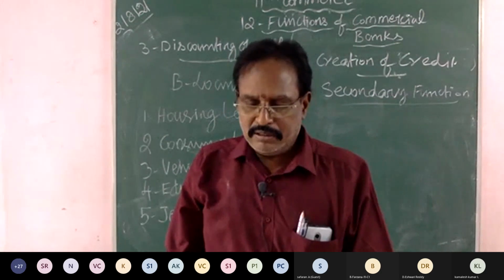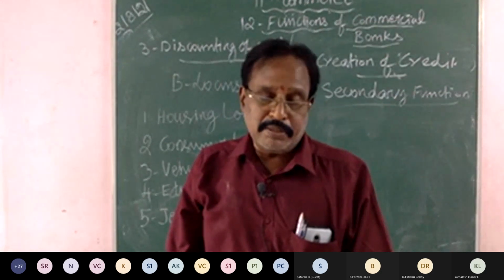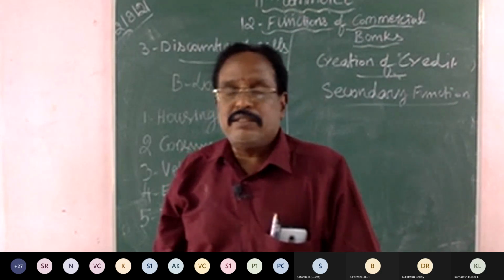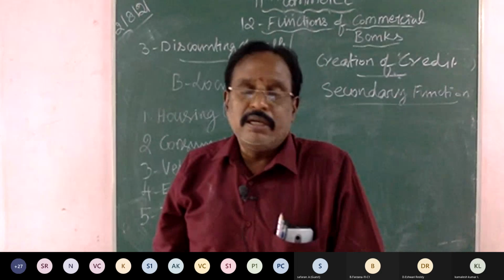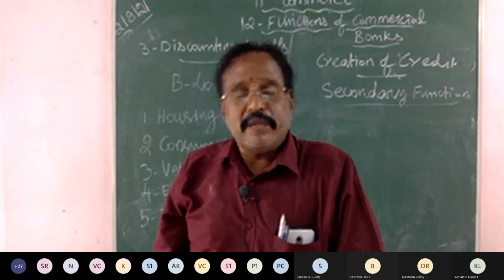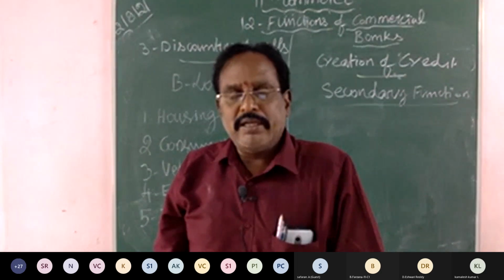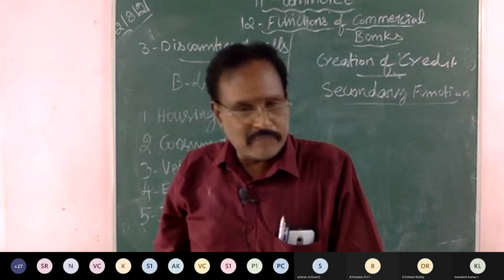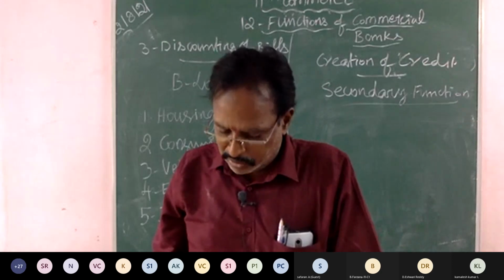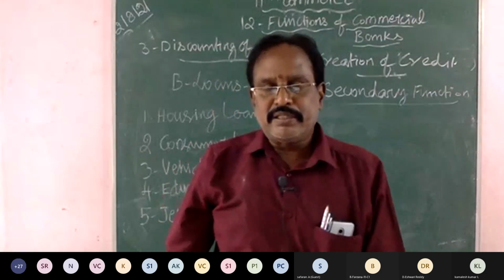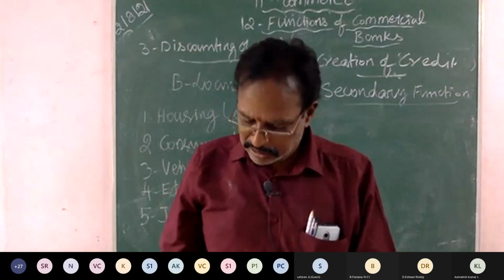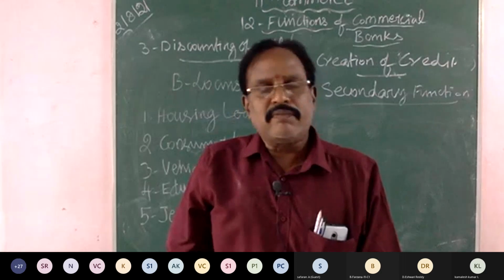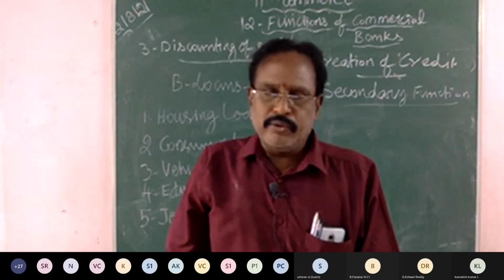Suppose an aged person deposits money, 50 lakhs or 30 lakhs, 40 lakhs, and says this amount after my death will be handed over only to my daughter. Automatically only the daughter can claim the amount. Son cannot claim the amount. So this is called the will of the customer. As a trustee, a bank takes care of the funds of the customer. Funds will be safe and secure.